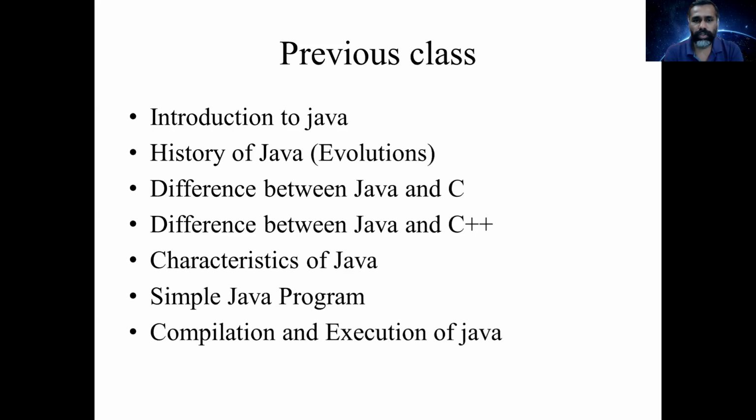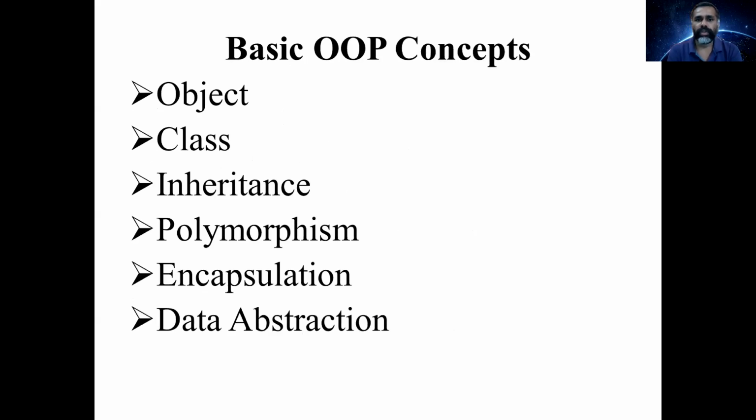So we move on to the basics of the OOPS concept. So these are the topics which you are going to see today. OOPS is an object-oriented programming concept which makes you write a program very simple and easy. So these are the various basic concepts in OOPS: objects, classes, inheritance, polymorphism, encapsulation, and data abstraction. So these are the topics which you are going to see today in brief.